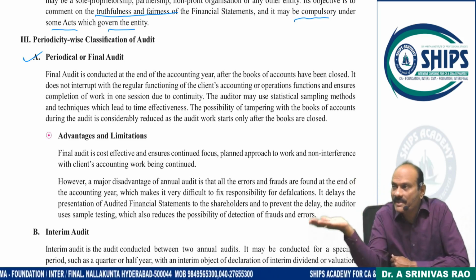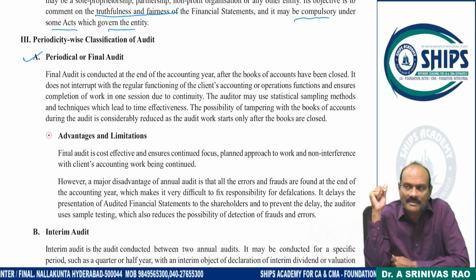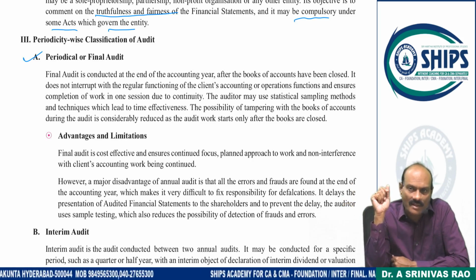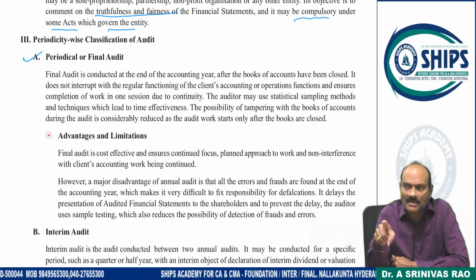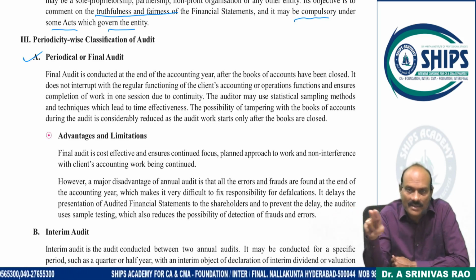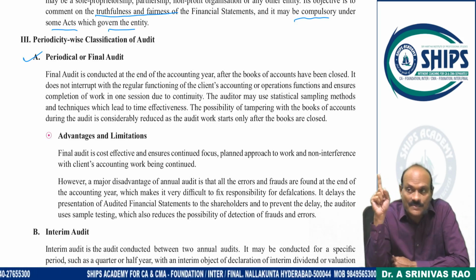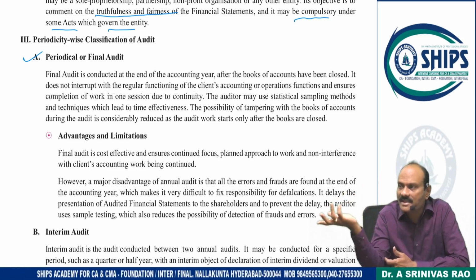Maybe next year you may change, but last year whatever happened, you can't correct it. Whereas in case of a continuous audit, every month audit is going on. In the very first month, if you have detected any fraud or irregularity, in the next 11 months things would have been different, you can plan. That is possible in case of a continuous audit,